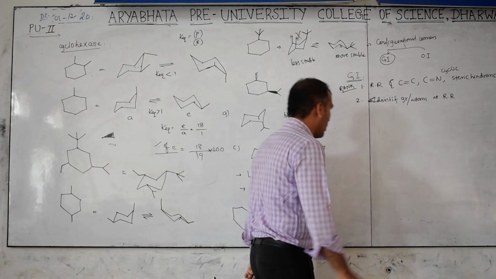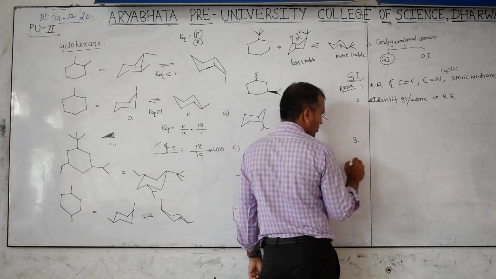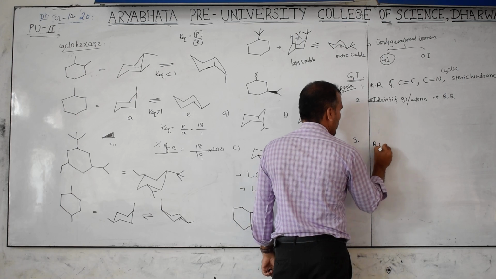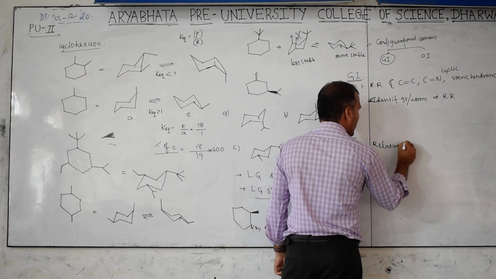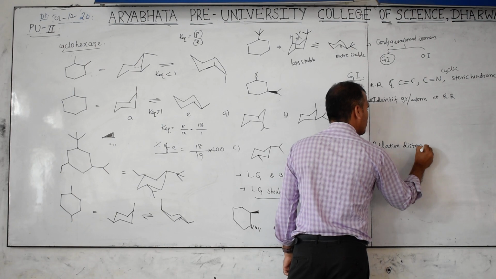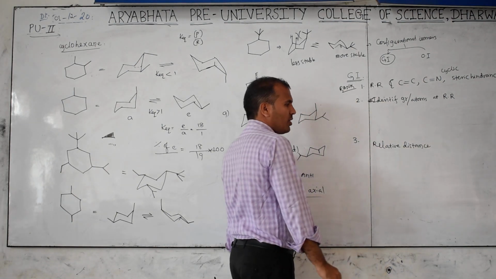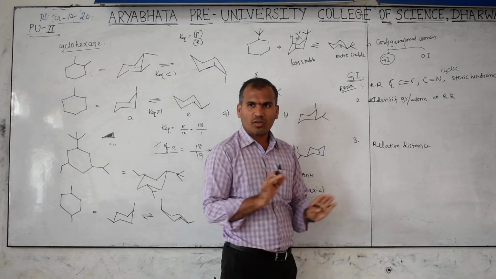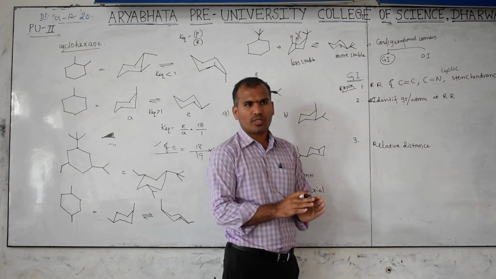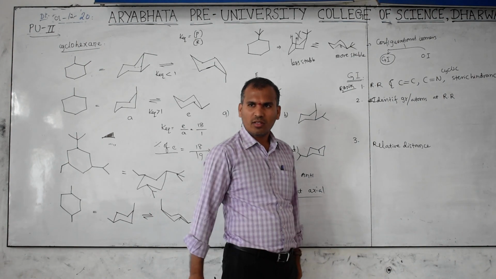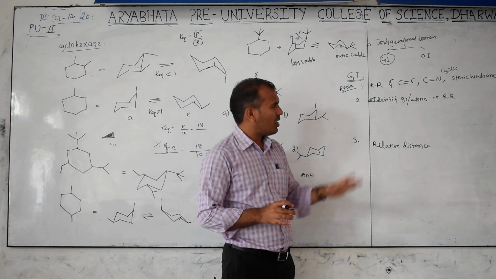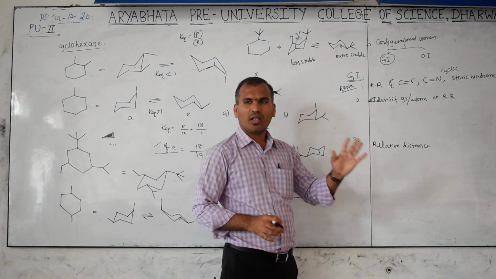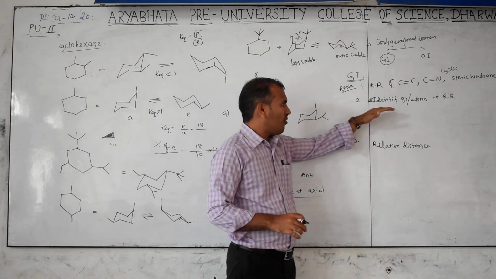Third one, relative distance. These three, if you check, then you will get whether it shows geometrical isomerism or not. This much only. Whatever you studied in the first year, if you observe this, then immediately you will get the answer.